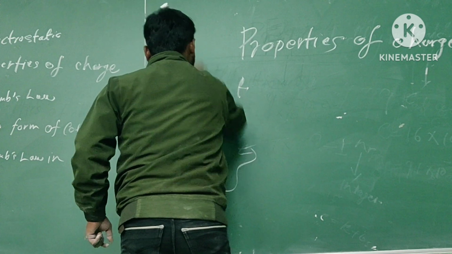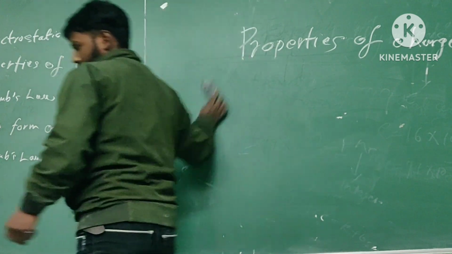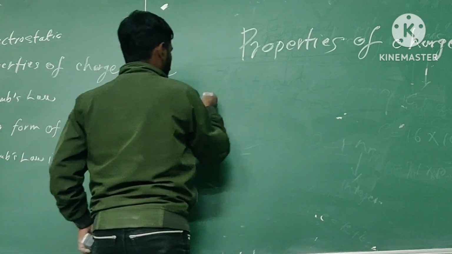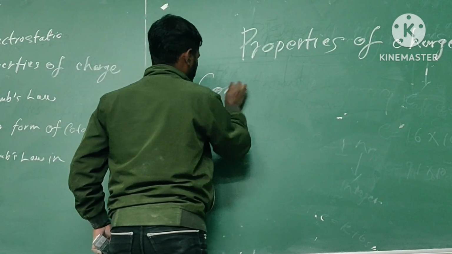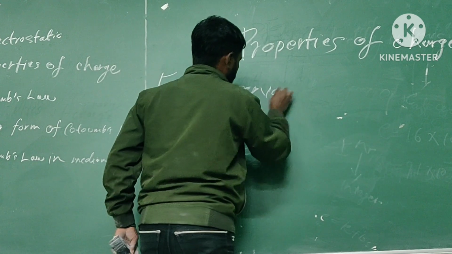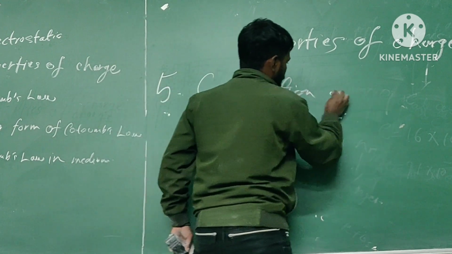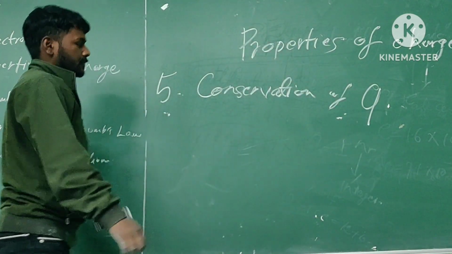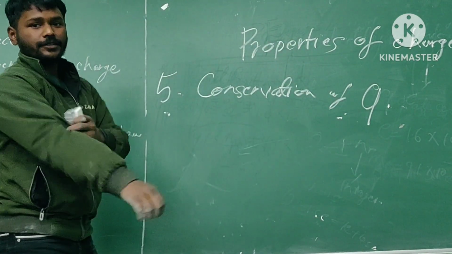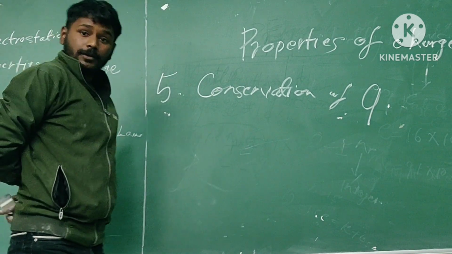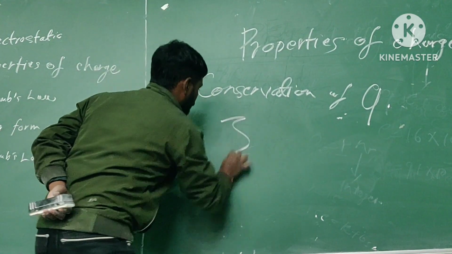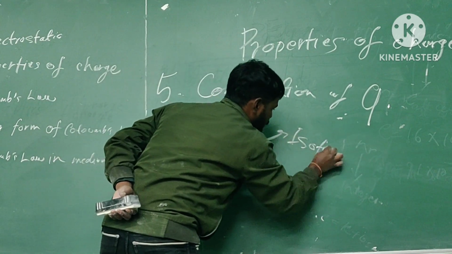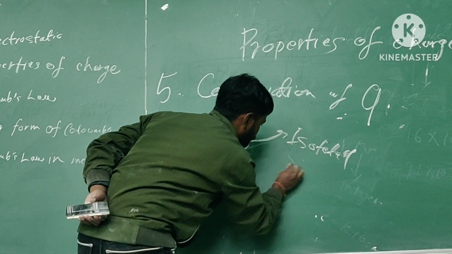Now moving on to the fifth property of charge: conservation of charge. Conservation of charge says that for an isolated system, charge will be conserved. Let's take an isolated system.